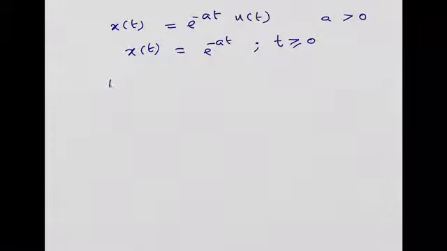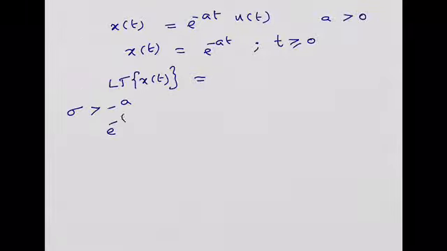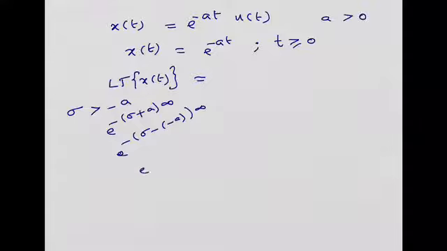So the Laplace transform of this x of t is given by, we made some analysis, applied it to the formula, and we found that only when the sigma value is greater than minus a, e power minus sigma plus a into infinity will become e power minus of sigma minus of minus a into infinity, which becomes e power minus infinity.